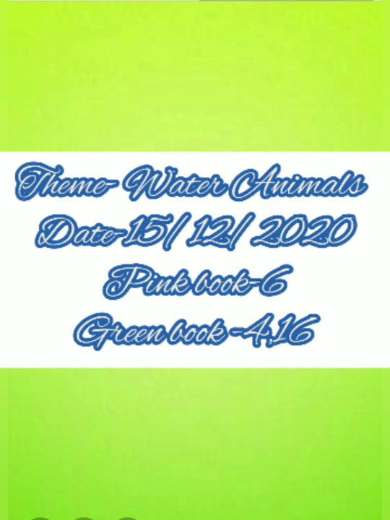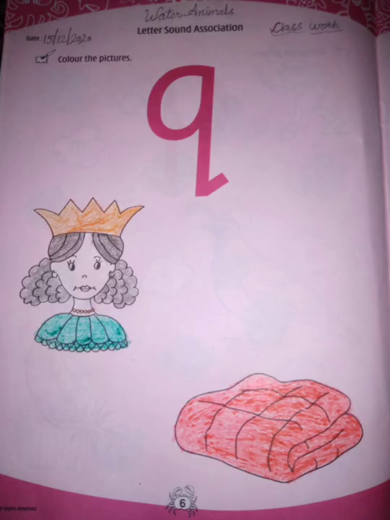Students, open your pink book Water Animal at page number 6. Recognize the letter Q. First picture of this page, Queen. Q, Queen. What is the beginning sound of queen? Qu. And second picture is quilt. Qu, quilt. What is the beginning sound of quilt? Qu. Color the both pictures.